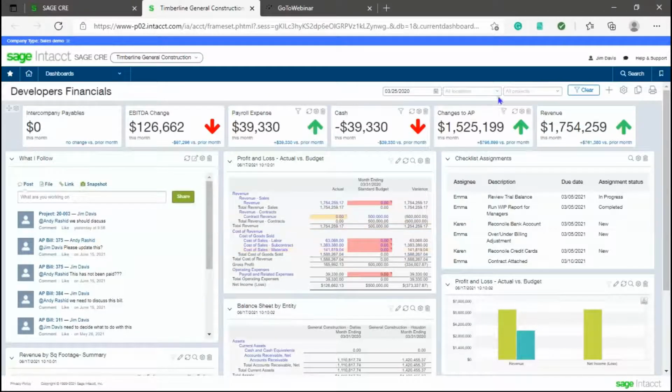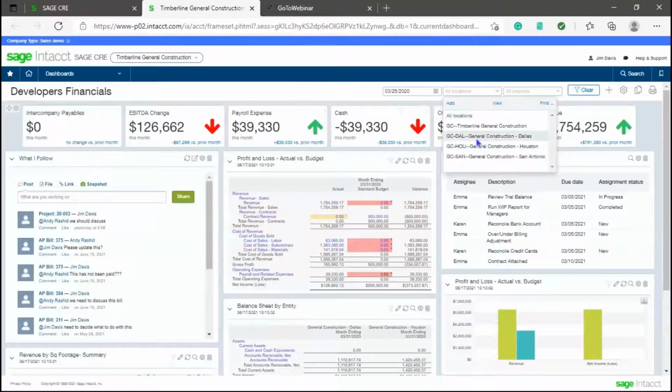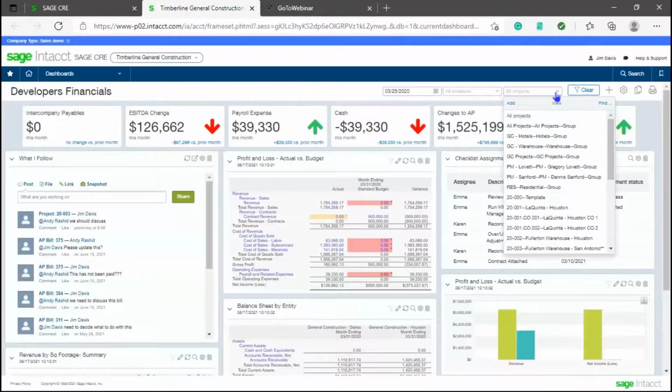I could come over here and I could say, well, just give me this location. So maybe it's a location within that company. It has 4 different locations across the state or across the country. We could resort it by a location just by clicking a button. Maybe I want to go inside that company and just see this for a specific project or a parent project and its children.